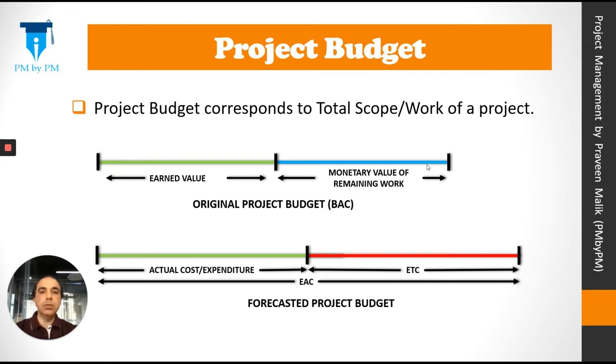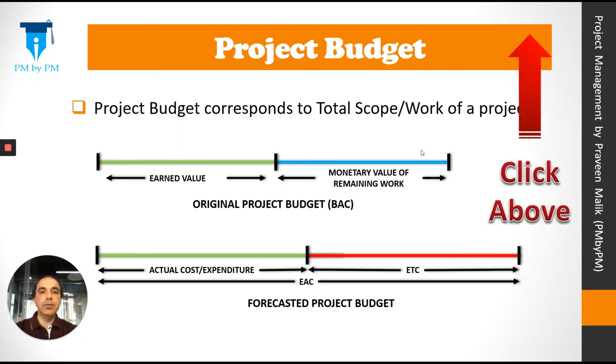Now to complete the total project work, we need actual cost, which is already spent, and ETC, which is to be spent. So the total project budget comes out to be AC plus ETC, which is expressed as EAC or estimate at completion. You can click on the card above to watch my previous video on ETC and EAC.